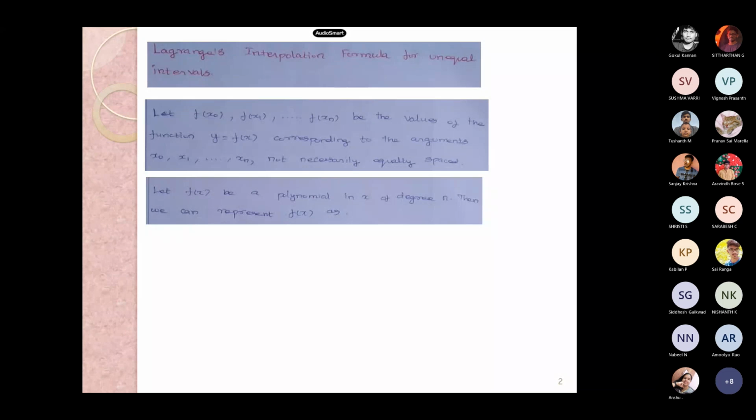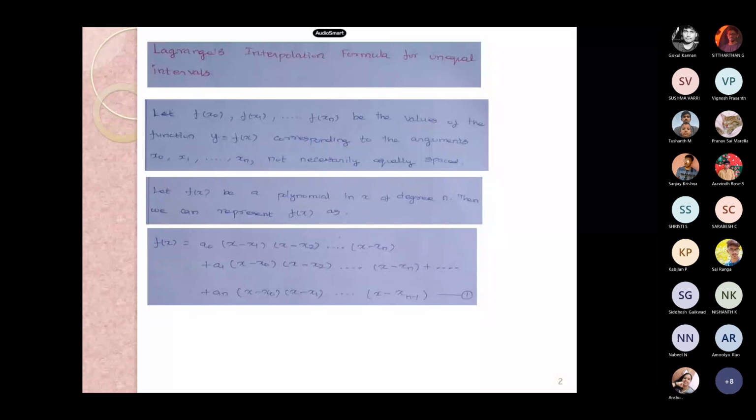Assume there are two sets of data, x and y. If x is given in order and y is at an unequal interval, then it is suggested you go with Lagrange's, since the intervals are unequal. When the intervals are equal, there are some techniques available to deal with them. But with respect to our syllabus, it is restricted to unequal. However,